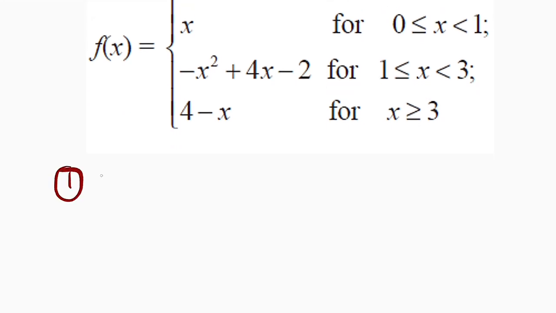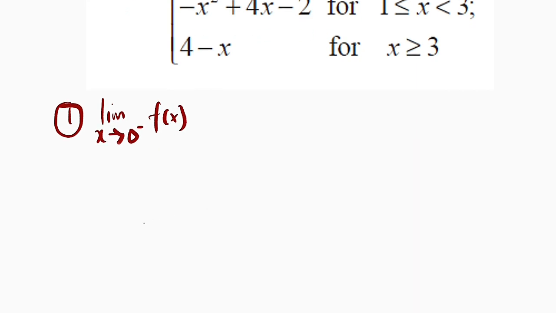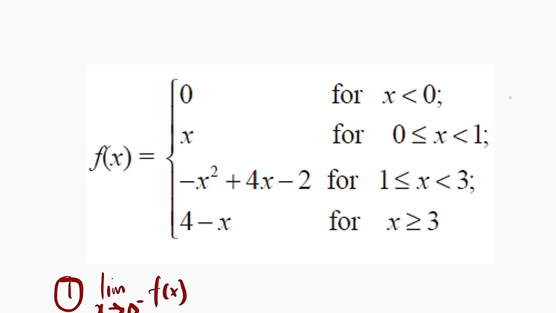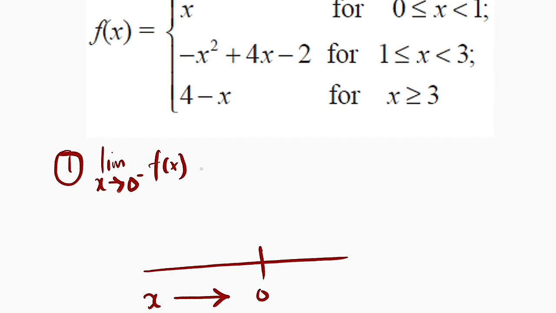So number 1, we would like to evaluate the limit as x approaches 0 from the left hand side of that function. You should know that if you are approaching 0 from the left hand side, it implies that x is less than 0. So you need to find out where x is less than 0 from these four conditions. And this is only where x is less than 0. Therefore, we are going to consider 0. So the limit will approach 0.